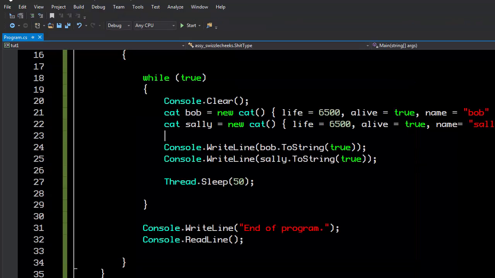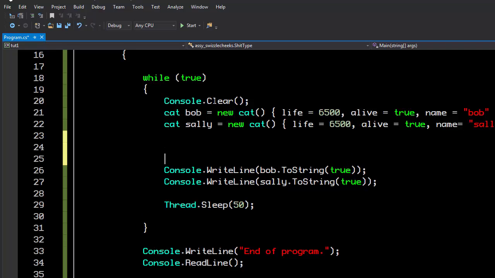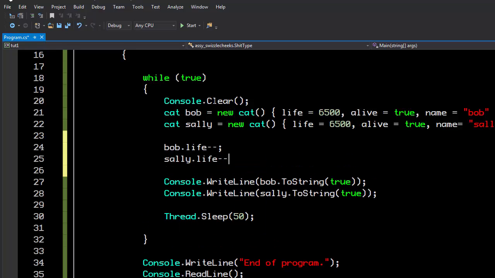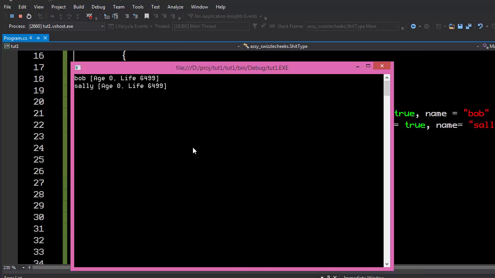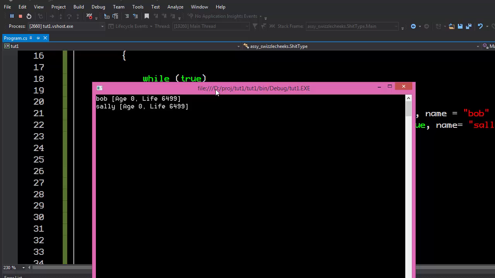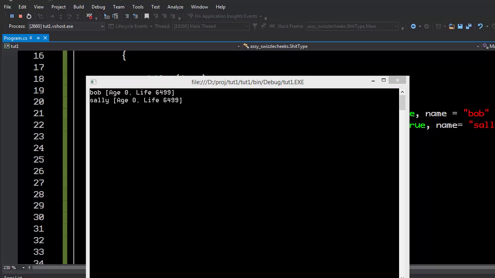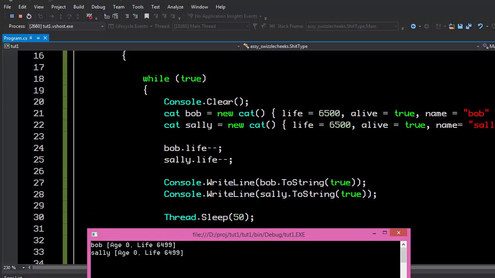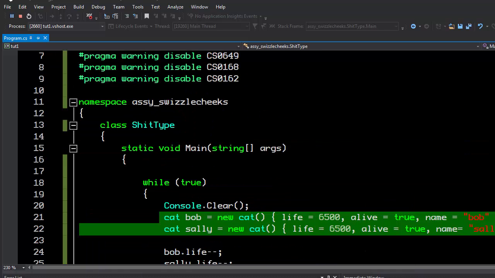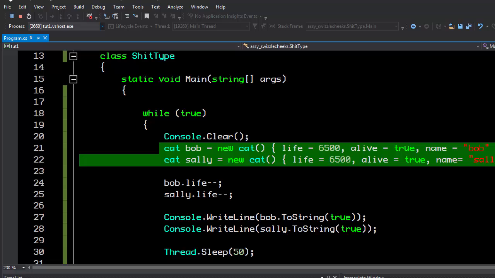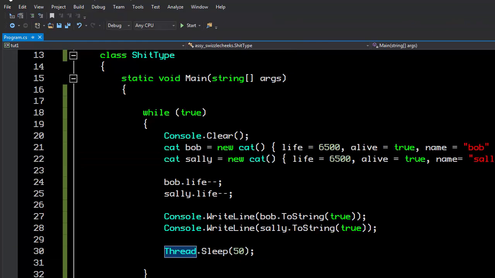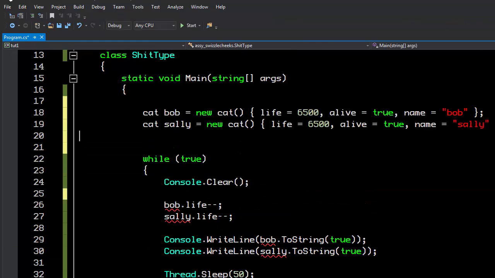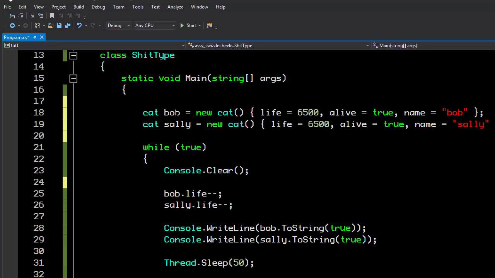the remaining life counters. So one thing that we can now do is we can start decrementing their lifetime, which is how we will simulate their lifespan. And you can see that, very interesting. Why does this happen? Well, here's what's happening. We're creating a new Bob and Sally every time we go through this while statement. So what we should actually be doing is creating a single Bob and Sally up here, out of the scope of the while statement.